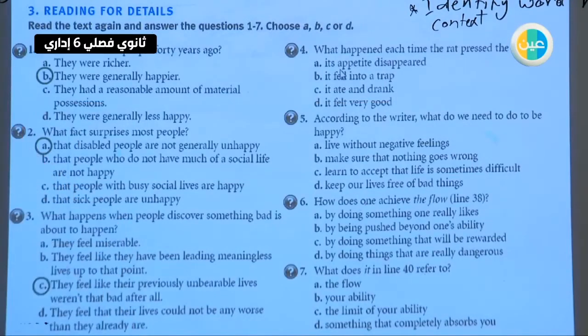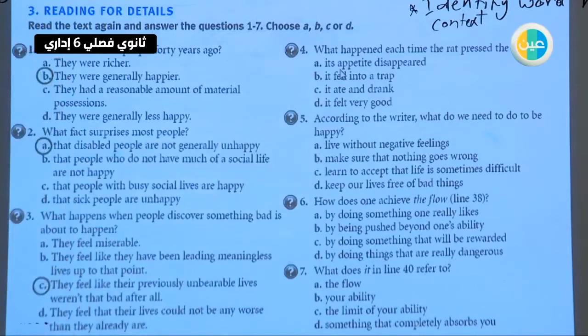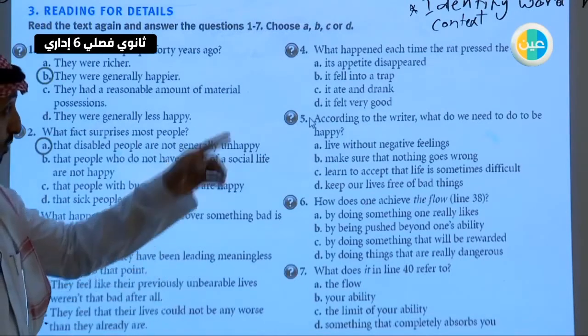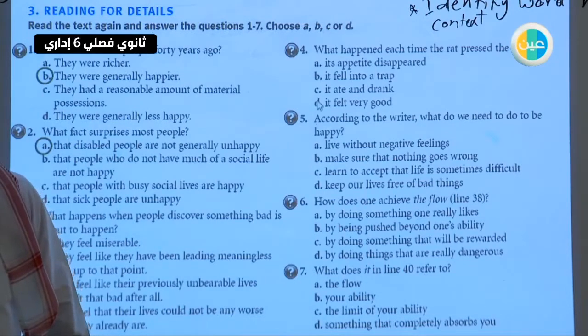what happened each time the rat pressed the handle? A, its appetite disappeared. B, it fell into a trap. C, it ate and drank. D, it felt very good. I think the answer here is what? D.